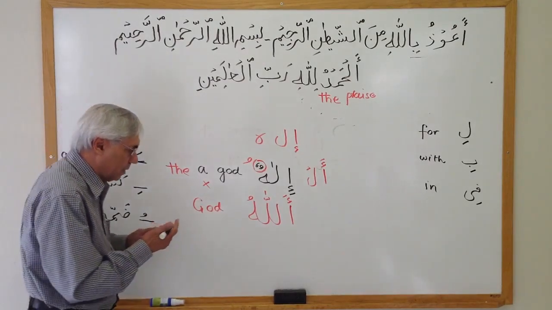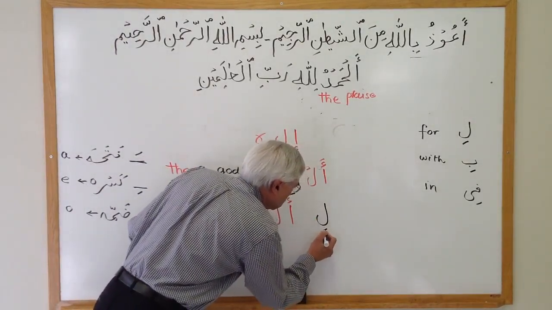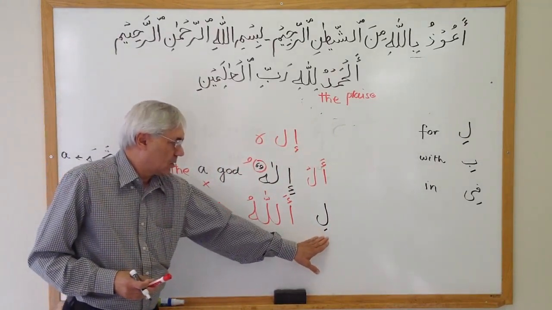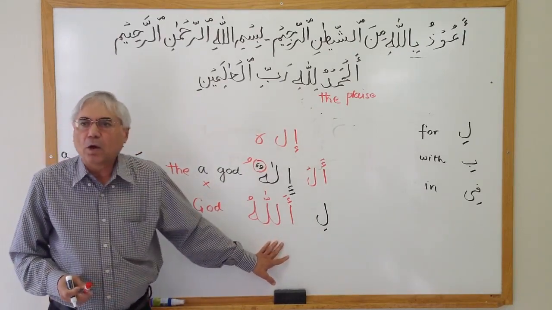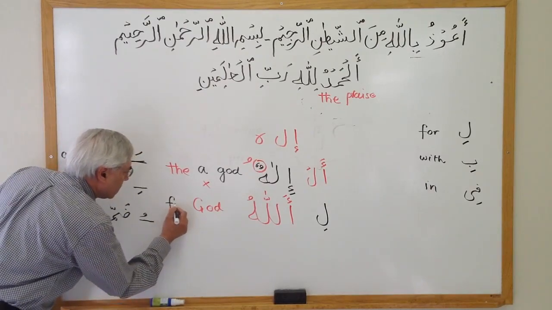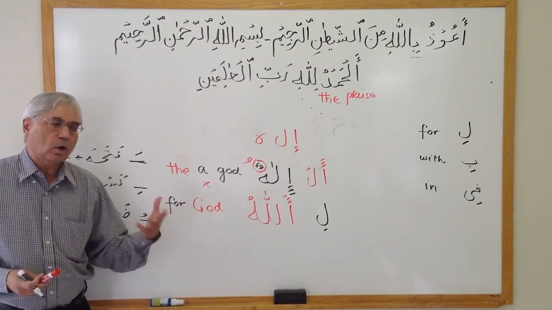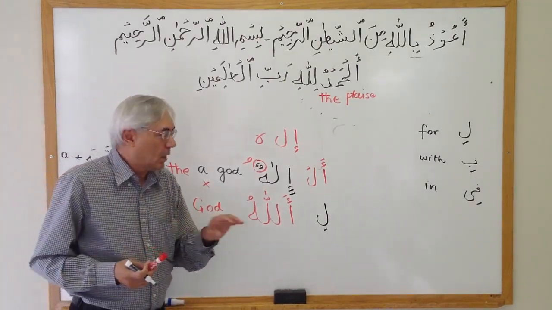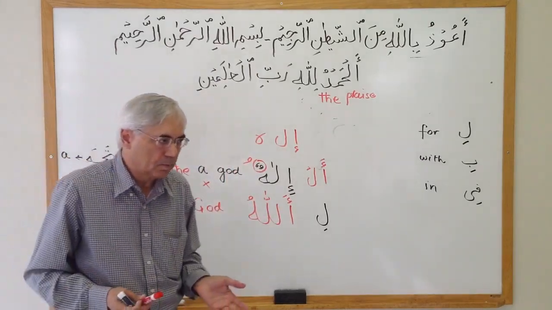So what will happen if I add this li here? Okay? Li means for, and the word is Allahu. Okay? In English, I'll just put a for there. In English, it becomes for God or for Allah. Simple. Arabic, every word, as I said, will have effect on its neighboring word.